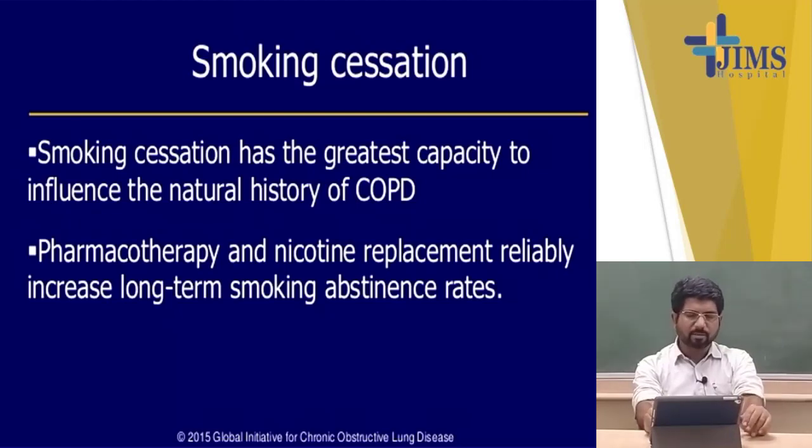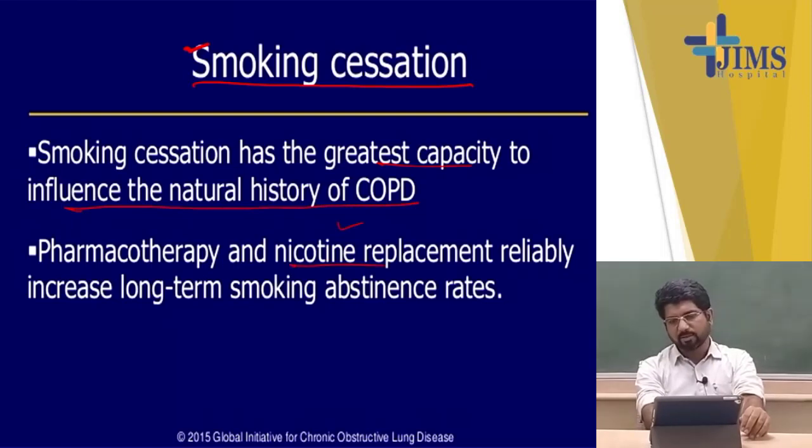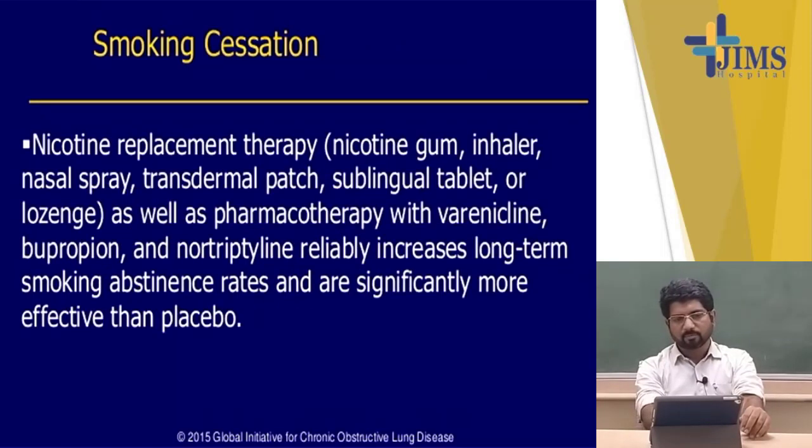These are mainly the pharmacological treatments of COPD. There are also non-pharmacological treatments, and mostly we rely on smoking cessation. Studies show that smoking cessation improves quality of life, decreases exacerbation and infection, and has the greatest capacity to influence the natural history of COPD. For pharmacotherapy of smoking cessation, we use mainly nicotine replacement therapy.